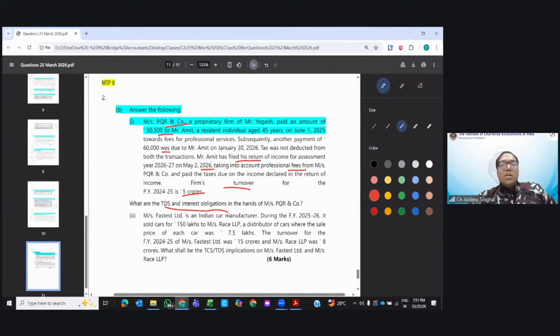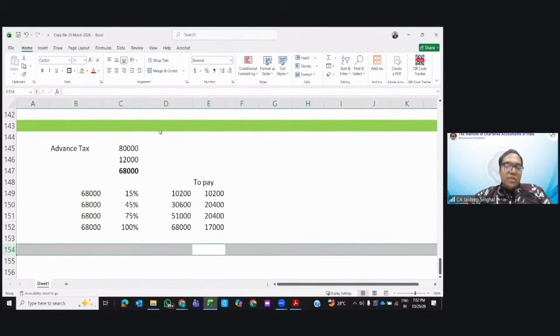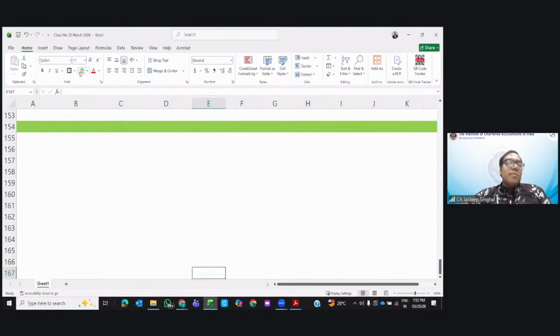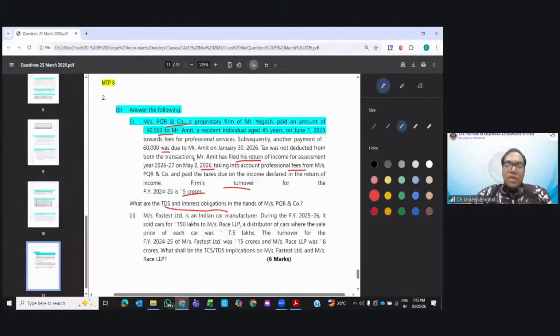Getting it? So in June, you made a payment of 50,500. It is greater than 50,000. The TDS was required, right? So for this payment, the TDS was required, but not deducted. Okay, let me explain. Navneet says interest of what? No, the limit of 30,000 is not there; the 50,000 limit is there. First of all, I'm explaining you in detail.